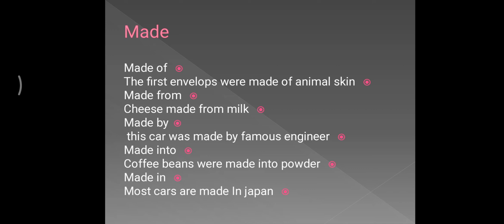I give an example for each one, like made of. The first envelopes were made of animal skin. It's a material. Okay, what about made from? Cheese is made from milk. What about made by? This car was made by a famous engineer. Made into: coffee beans were made into powder. Made in: most cars are made in Japan. Okay.